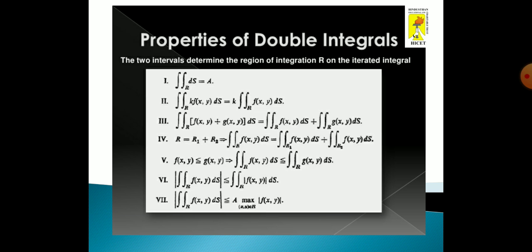Then the sixth one: the modulus of the double integral over R of f(x, y) dS is less than or equal to the double integral over R of the modulus of f(x, y) dS. The last one: the modulus of the double integral over R of f(x, y) dS is less than or equal to A times the maximum over (x, y) belonging to R of the modulus of f(x, y). So, these are called the properties of double integrals.